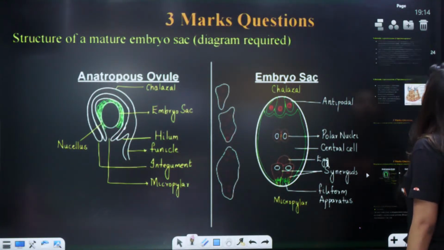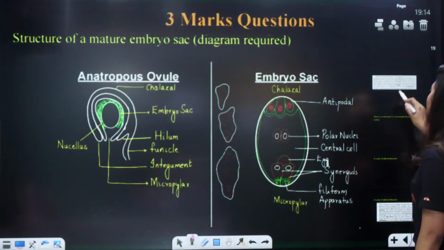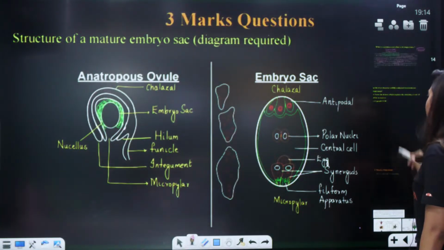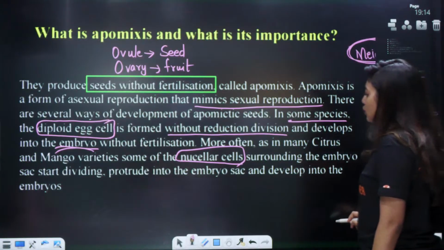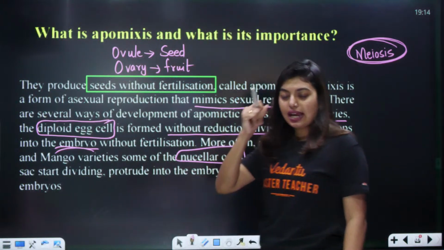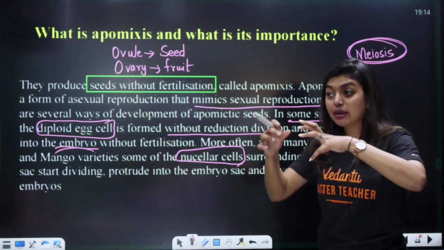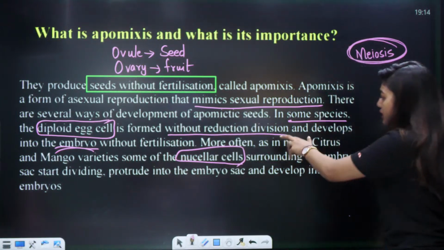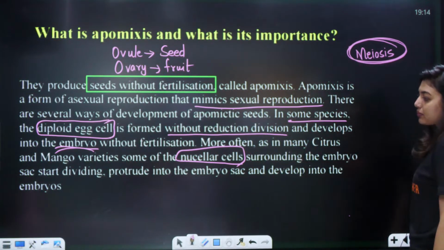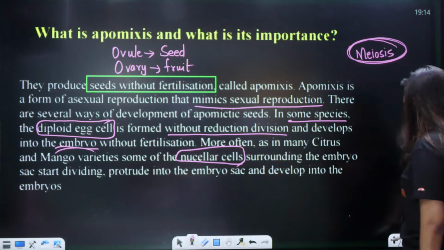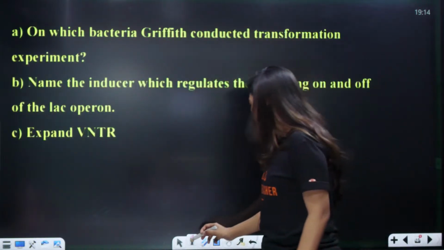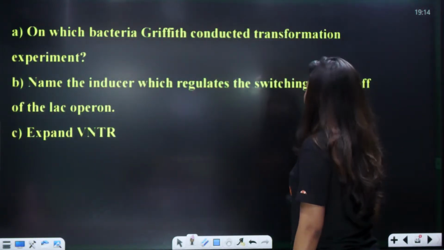Is this clear? Apomixis is clear. Seed without fertilization is apomixis. You can write the examples: citrus, mango. Again, citrus you will write as an example in polyembryony also, where multiple embryos are formed. So this is coming under that. Clear? Yes? Tell me students, if you don't tell, how will I know if you are clear or not? Tell me quickly in the chats.